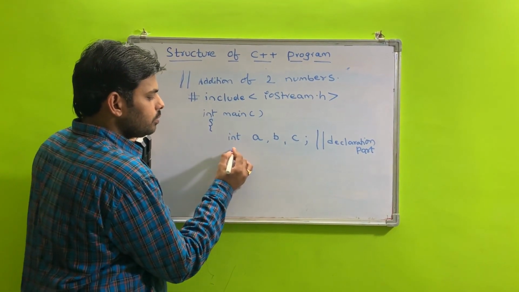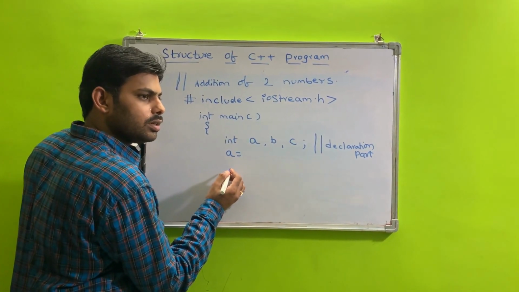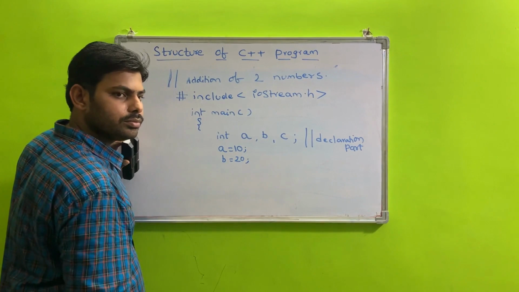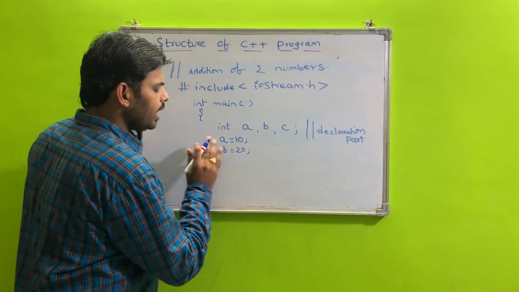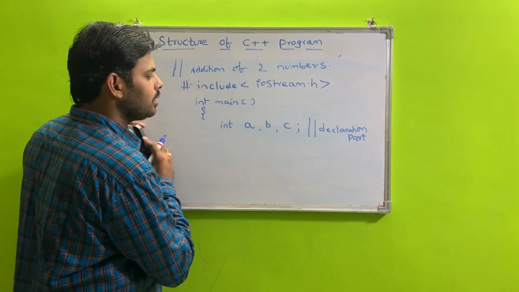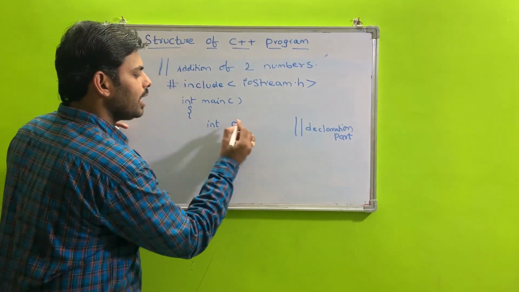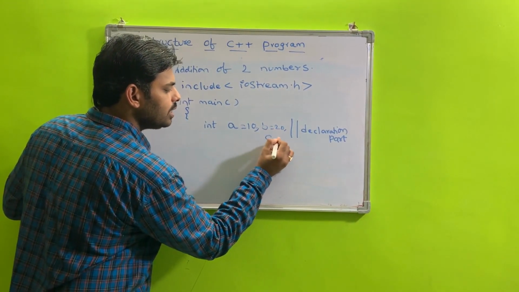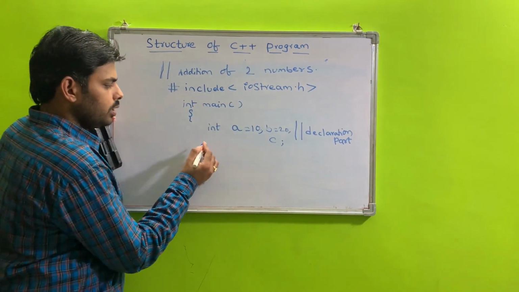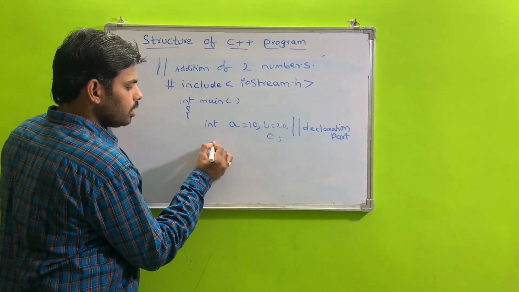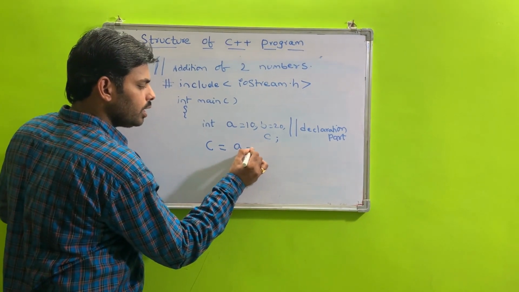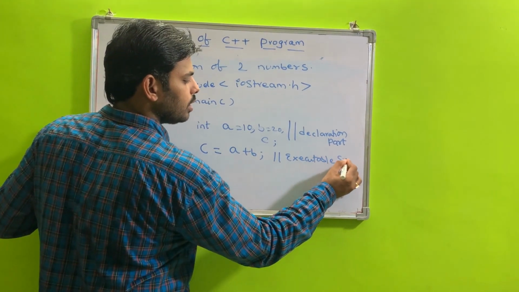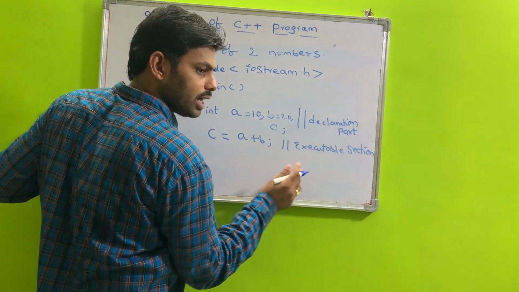Then assign some values to A and B. You can directly write A equal to 10, B equal to 20, and C. Next, the logic is C equal to A plus B. This is the executable section, or instruction section.